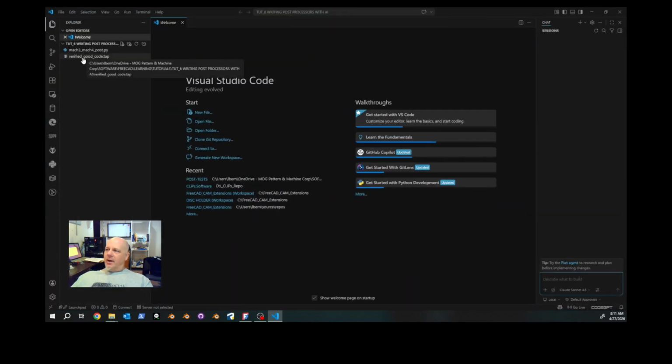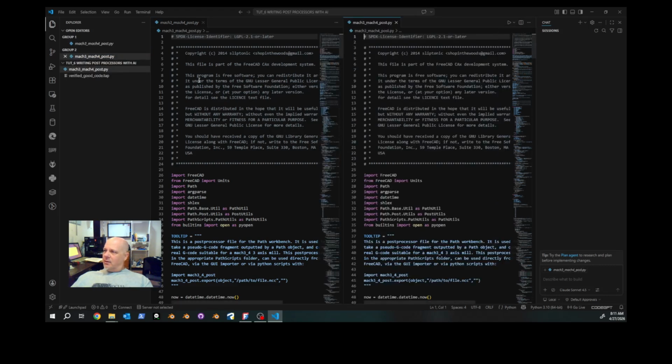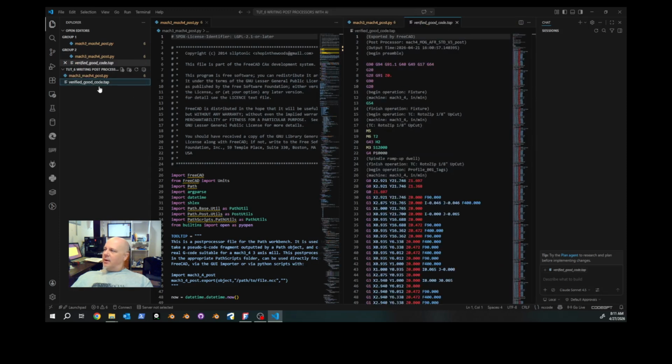Here we go. We have our verified good code, Mach 3 Mach 4 post.py, post processor. I am going to split the screen, and then over here I'm going to add in the tab for my verified good code. Now I'm going to switch back to FreeCAD.